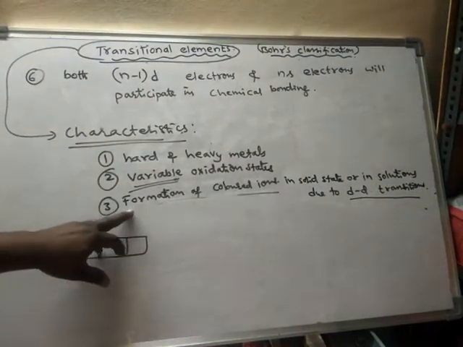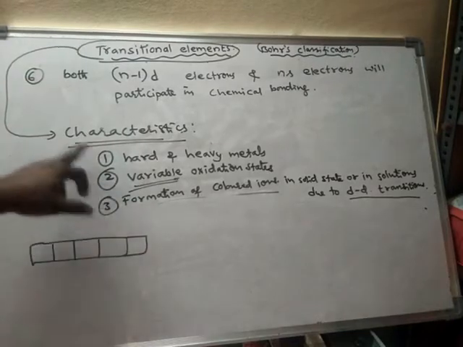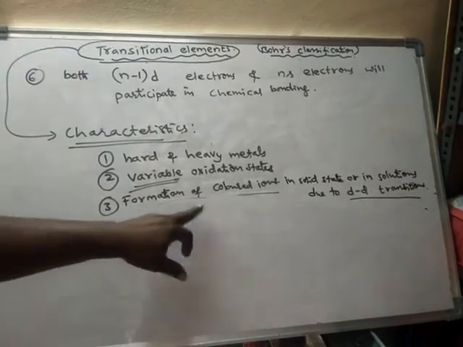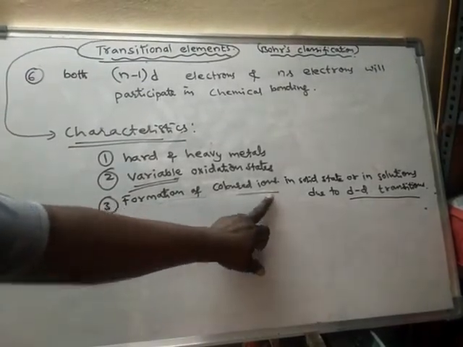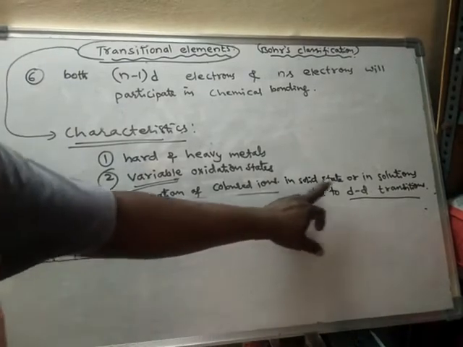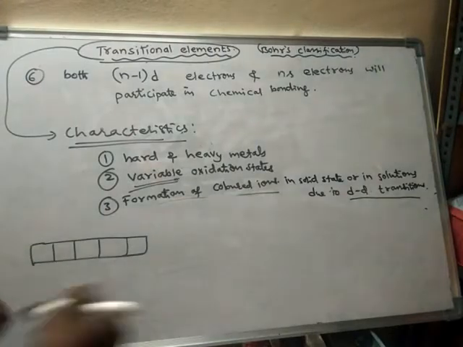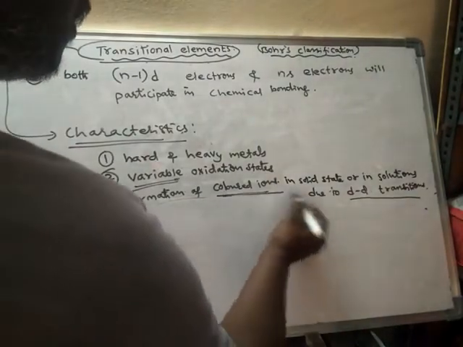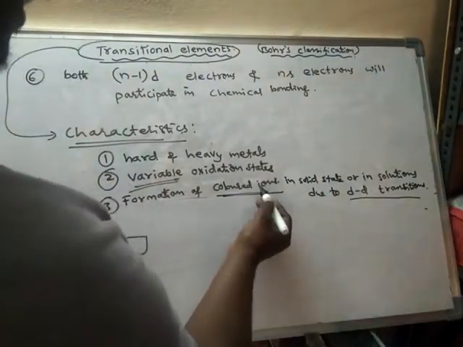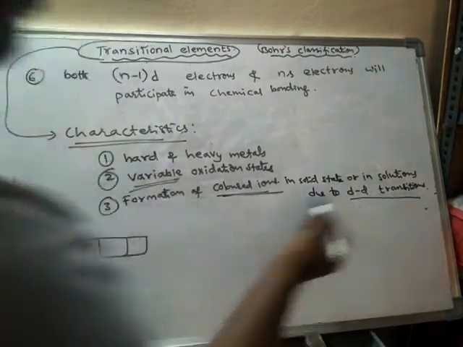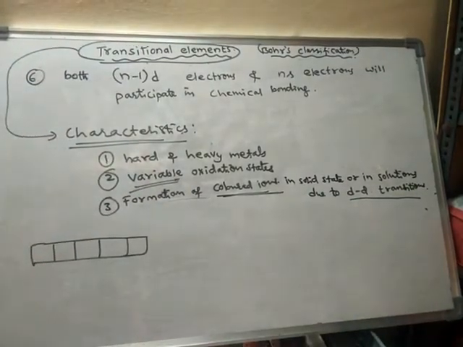Another characteristic property is the formation of colored ions, in solid state or in solutions. They form colored ions due to d-d transitions. What is the meaning of d-d transition?